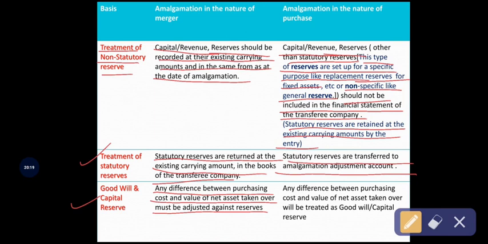For the assets taken over from the transferor company by the transferee company, the transferee company will pay some consideration to the transferor company for taking over the assets and liabilities. Okay, so from the transferor company, the transferee company takes over assets and liabilities. For that, the purchasing company will pay some amount to the transferor company. So if there is any difference between this purchase consideration cost and the value of the net asset taken over by the transferee company, it must be adjusted against the reserves